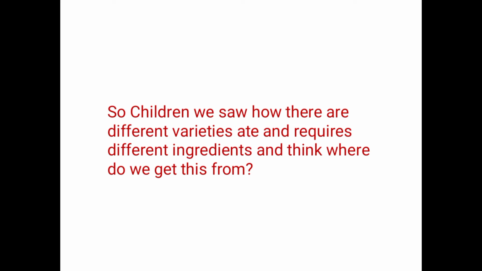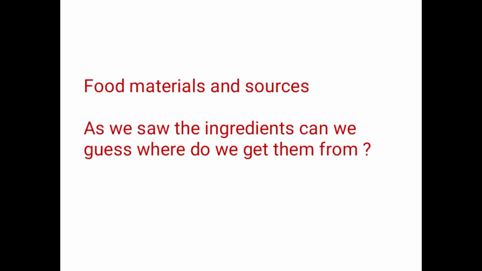Where might we get all these ingredients from? We will study about the food materials and their sources, and then we will get to know where we get these food varieties from.